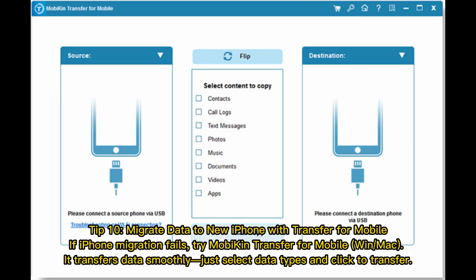Tip 10. Migrate data to new iPhone with transfer for mobile. If iPhone migration fails, try Mobitrix transfer for mobile, Win and Mac. It transfers data smoothly. Just select data types and click to transfer.